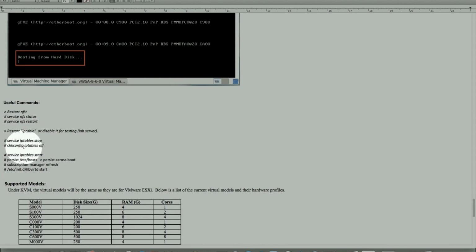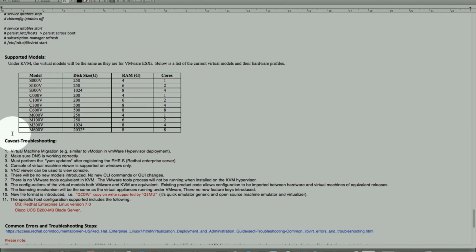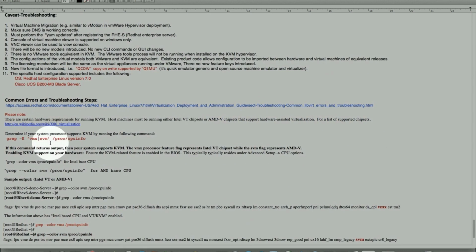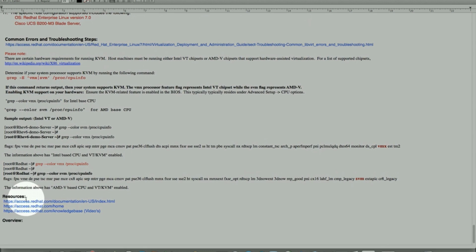Some of the useful commands are listed here. Supporting model, there are no surprises there. These are the requirements we do today on the ESXi hypervisor. Some of the caveats, a couple of things to call out. The file format is different. It's copy on write, the QEMU quick emulator, and then Red Hat Enterprise Linux Server 7.0 is required, and is supported on UCS Blade Servers M3. There's some more documentation to make sure the hardware BIOS virtualization is enabled, and more resources.